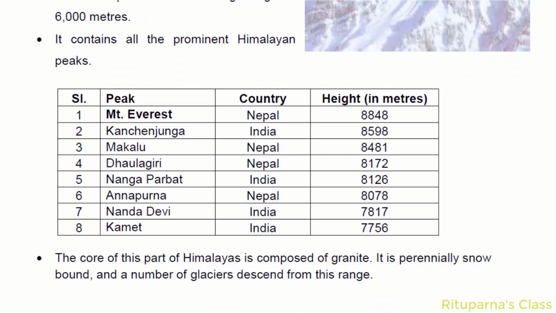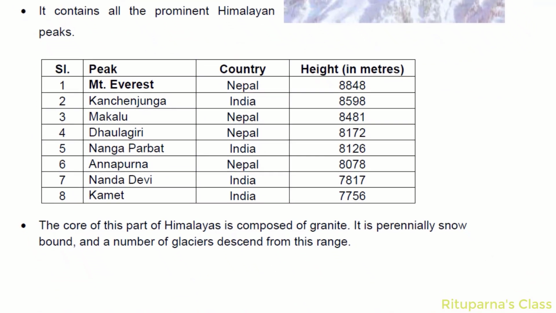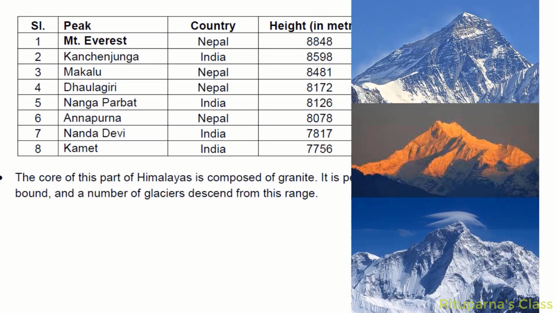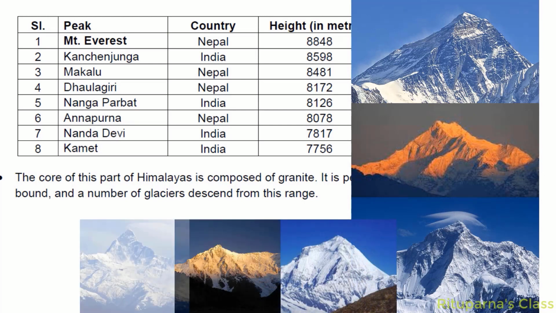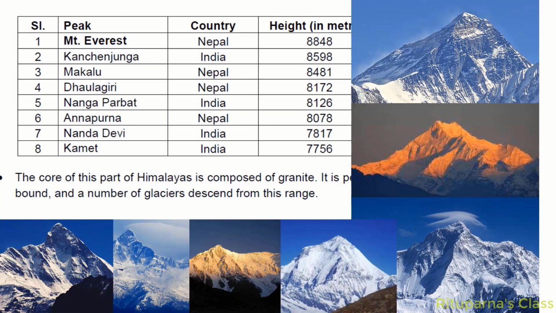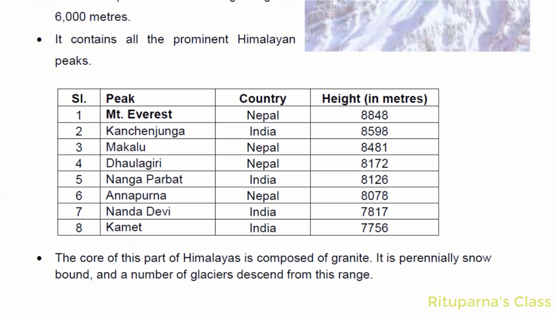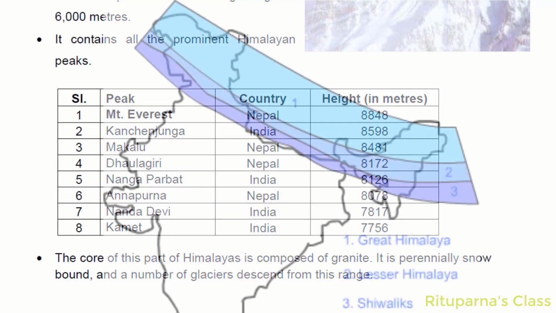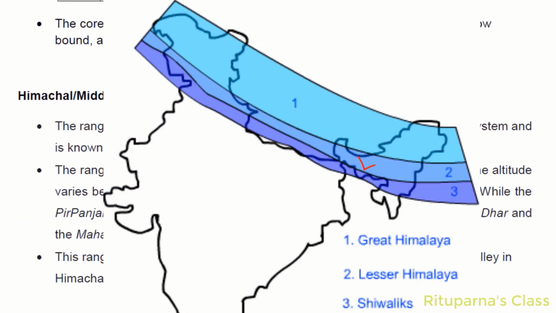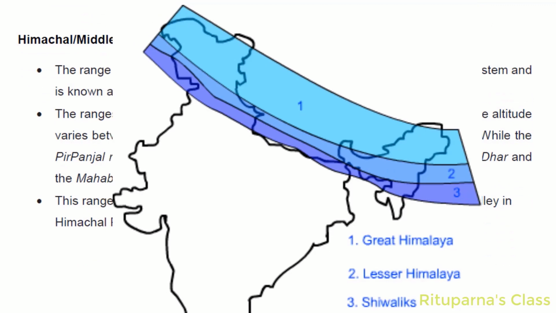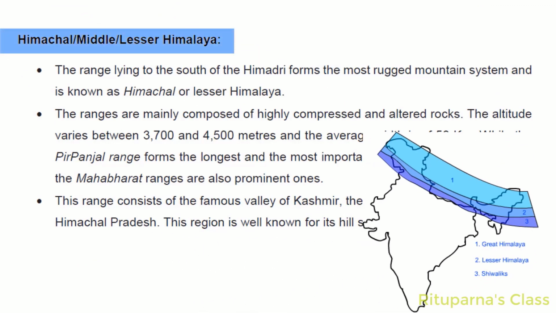It contains all the prominent Himalayan peaks like Mount Everest, Kanchenjunga, Makalu, Dhaulagiri, Nanga Parbat, Annapurna, Nanda Devi, Namcha Barwa and Gurla Mandhata. But here you can observe that many peaks are situated in Nepal only. The range lying to the south of the Himadri forms the most rugged mountain system and it is known as the Himachal or Lesser Himalaya.